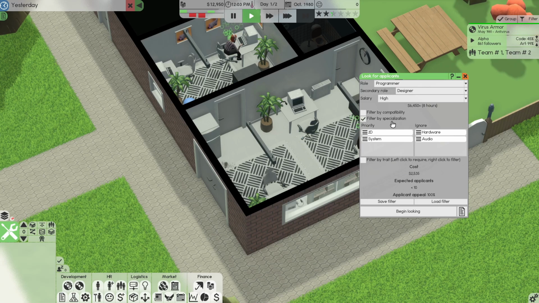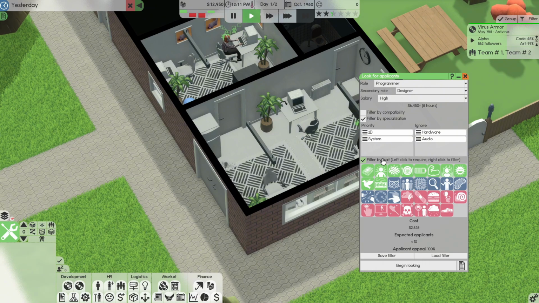I want to pay a high salary, which is over 6 grand. And you can see how much money we have currently. I want to look at traits. I want night owl. That's going to be very important. I do not want someone that's constantly stressed out. I do not want a hypochondriac.